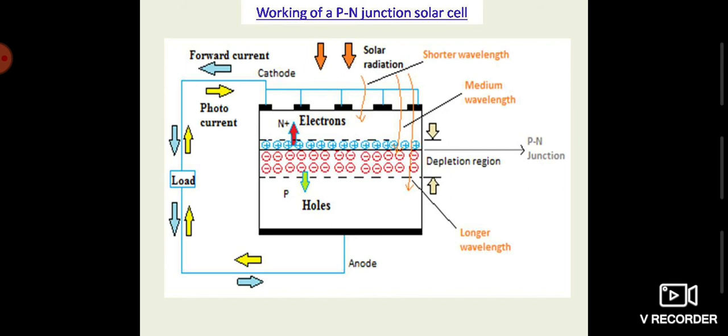Okay. Now due to this, there will be a voltage developed across the solar cell, and due to that voltage there will be a current that is serving the load, keeping the load on. Say for example, if we connect a small wattage bulb, a light, then what will happen? The bulb will start to glow because there will be a photo generated current. Okay, so this is actually the working of a PN junction solar cell.